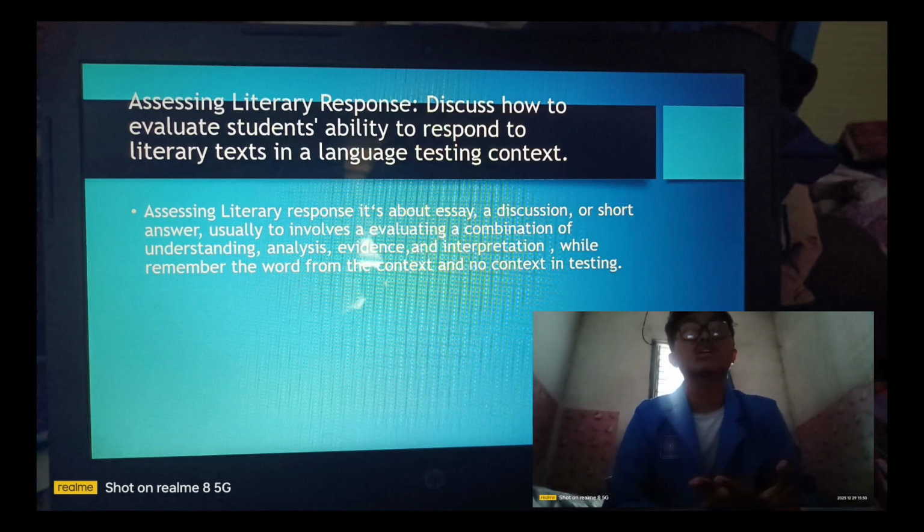Usually it involves evaluating a combination of understanding, analysis, evidence, and interpretation.